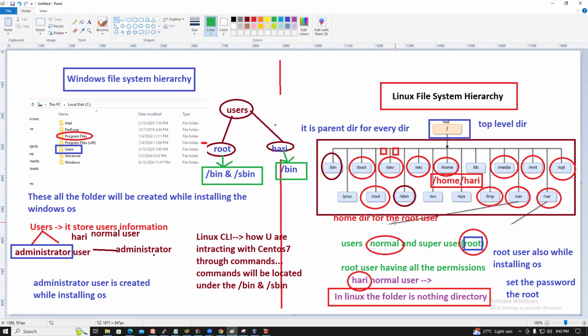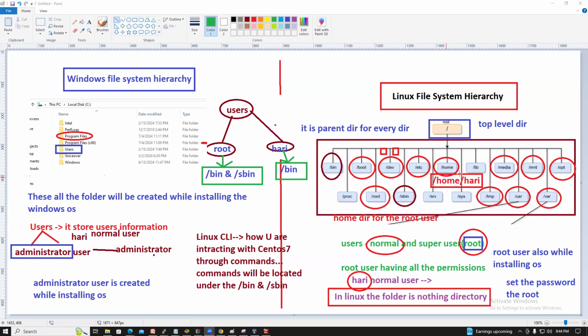If you log in as a normal user, you can execute only the bin commands. The root user has all the permissions, but a normal user has a limited set of permissions. /root is the root user's home directory, /home holds user home directories, /etc contains configuration files, /dev contains device information, and /boot contains the bootable information.